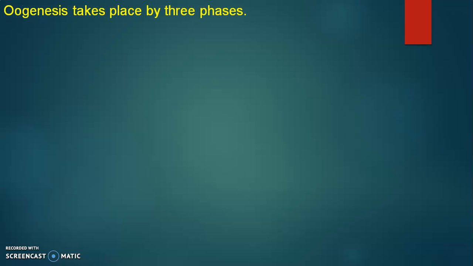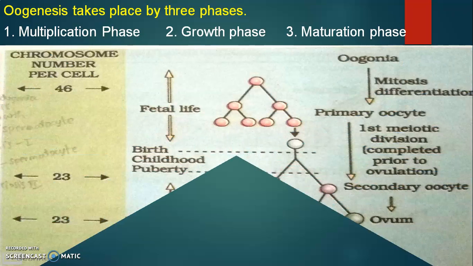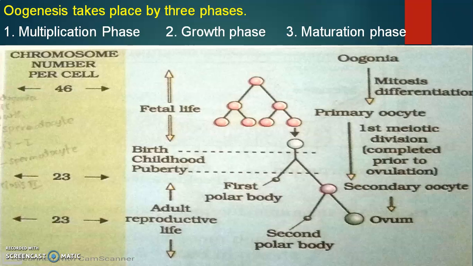Oogenesis takes place in three phases. First one is multiplication phase, then growth phase, and maturation phase. Look at this flow chart. Again we can see here and understand very clearly. Here oogonia, also called mother cell, undergoes mitotic division and they form primary oocyte. This is the multiplication phase, and it takes place in fetal life.